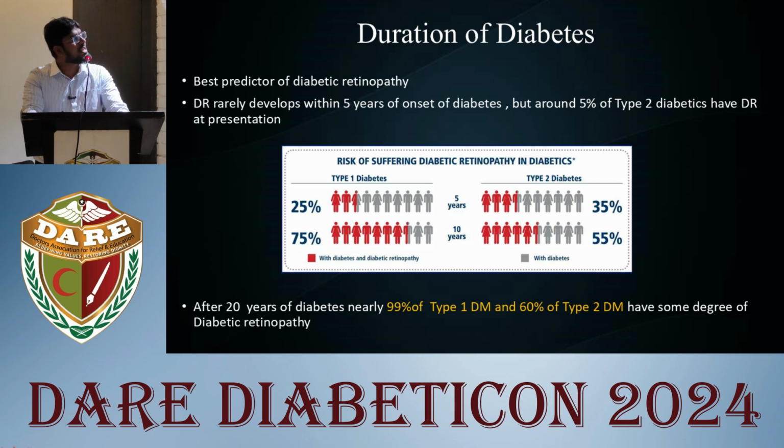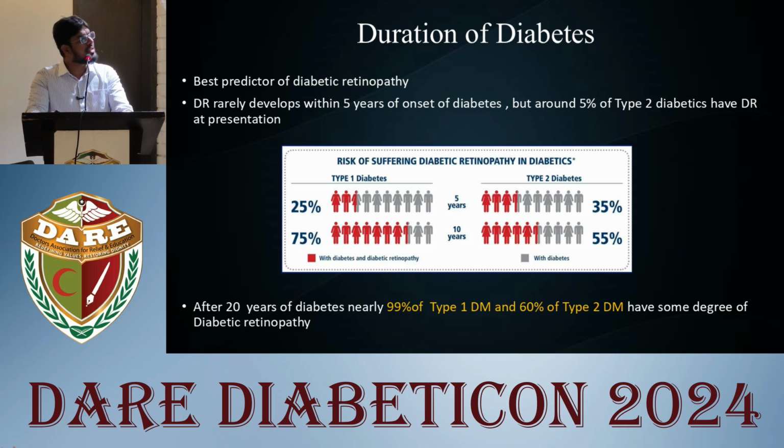Duration of diabetes is the best predictor of diabetic retinopathy. It rarely develops within 5 years of onset of diabetes, but the irony is that we come across 5% of patients with type 2 diabetes who have retinopathy and were previously undiagnosed as diabetics. Patients with type 1 diabetes have a 25% risk of diabetic retinopathy after 5 years of onset, and it increases to 75% after 10 years. Type 2 diabetes carries a 35% risk of developing diabetic retinopathy after 5 years of onset, which increases further to 55% after 10 years.